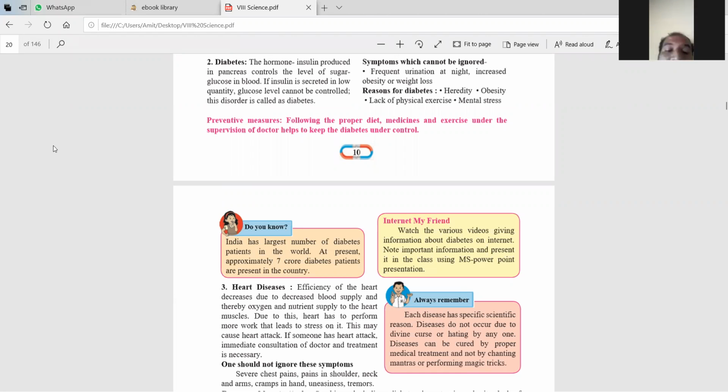Now there are heart diseases. The efficiency of the heart decreases due to the decrease in blood supply, and thereby the oxygen and nutrients supply to the heart muscles. Due to this the heart has to perform more work that leads to stress on it. This may cause a heart attack.